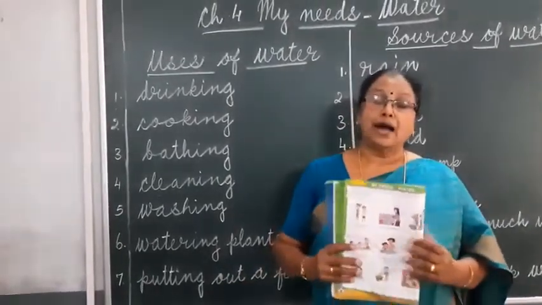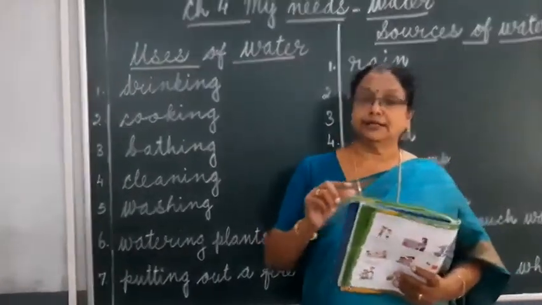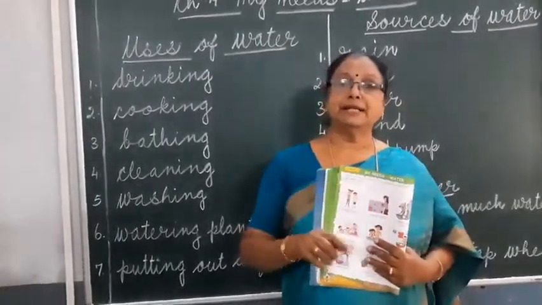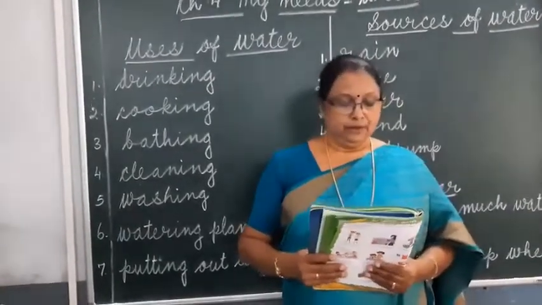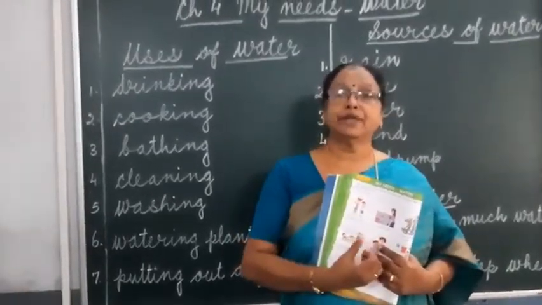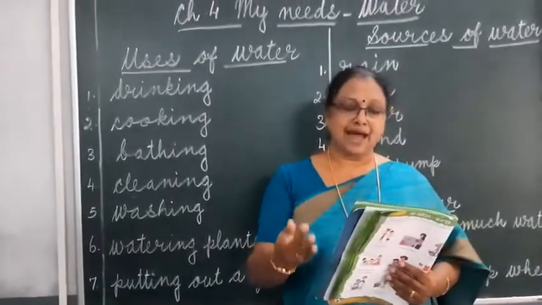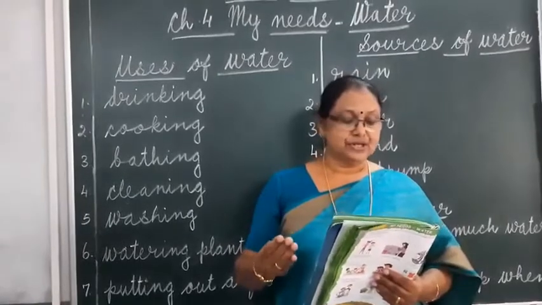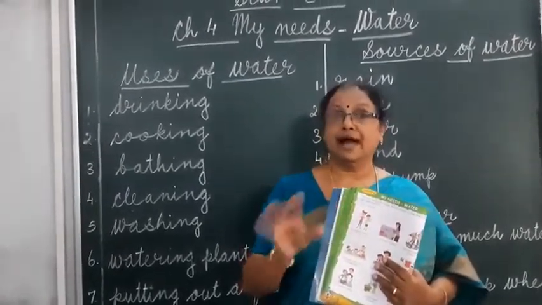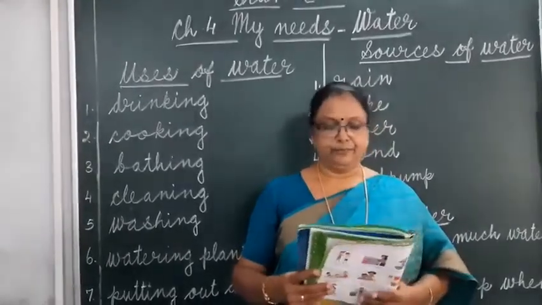Then animals also need water. Animals need water for drinking and bathing, and some of the animals live in water. Can you tell me, children, some of the water animals' names? Yes, water animals: fish, octopus, crab, starfish, turtle. All these are water animals, and they live in water.